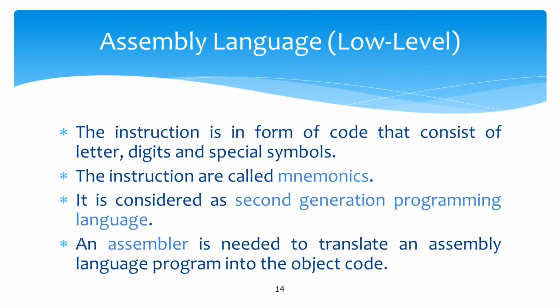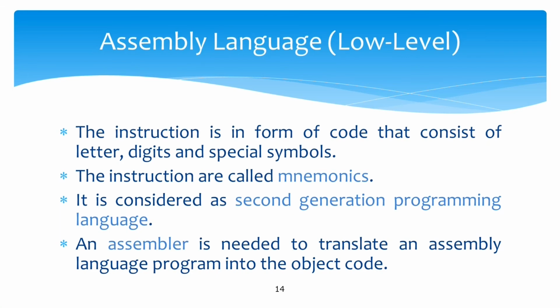It is considered a second generation programming language. Machine language is first generation, assembly language is second generation programming language, and you require an assembler. Why do you require an assembler? An assembler is a program that converts these mnemonics into machine level language or in the form of 0s and 1s.